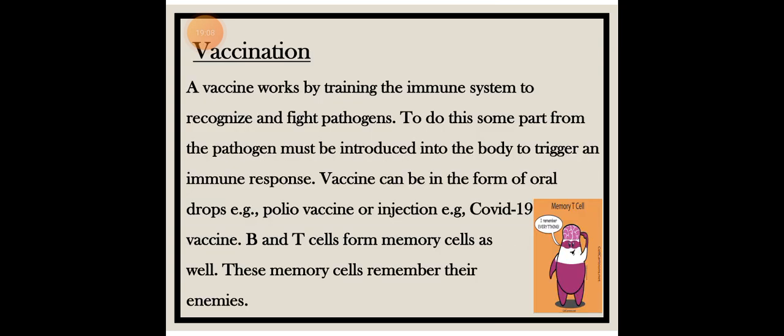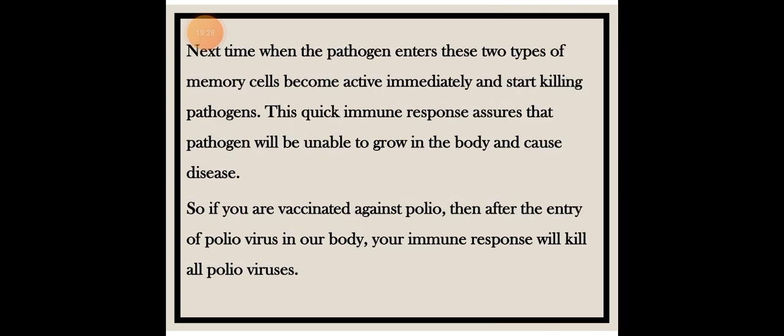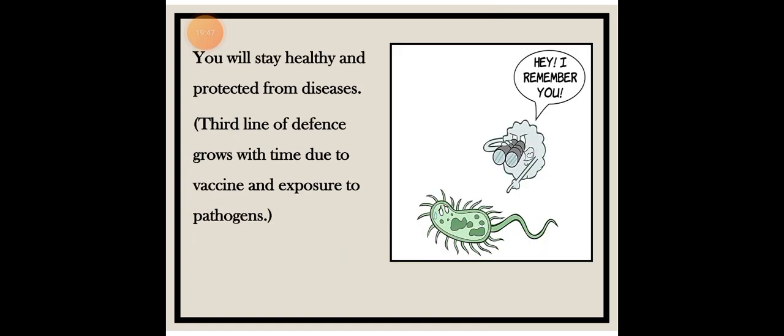Vaccination: a vaccine works by training the immune system to recognize and fight pathogens. To do this, some part of the pathogen must be introduced into the body to trigger an immune response. A vaccine can be in the form of oral drops, for example the polio vaccine, or an injection, such as the COVID-19 vaccine. B and T cells form memory cells as well. These memory cells remember their enemies. Next time when pathogens enter, the two types of memory cells become active immediately and start killing pathogens. This quick immune response assures that the pathogen will be unable to grow in the body and cause disease. So if you get vaccinated against polio, then after the entry of the polio virus into your body, the immune response will kill all polio viruses. You will stay healthy and protected from disease.